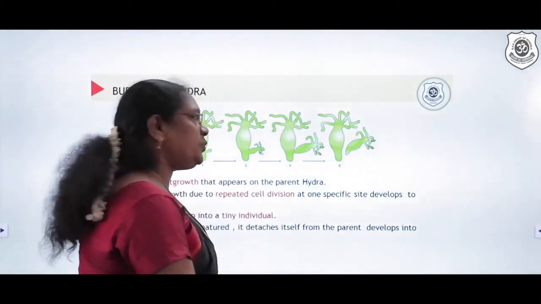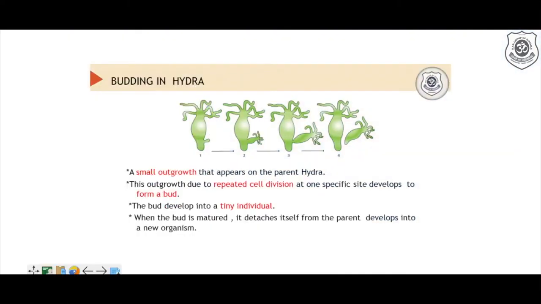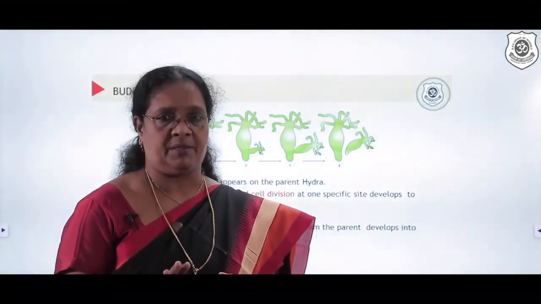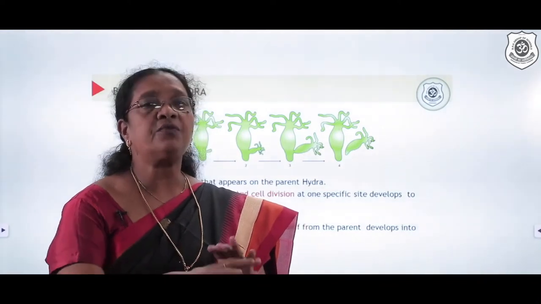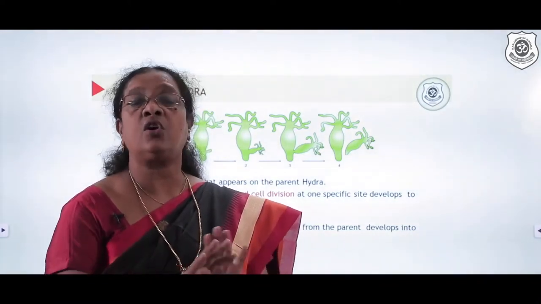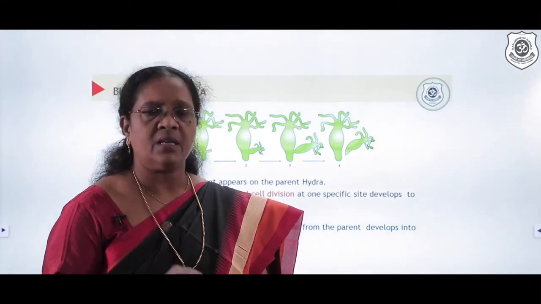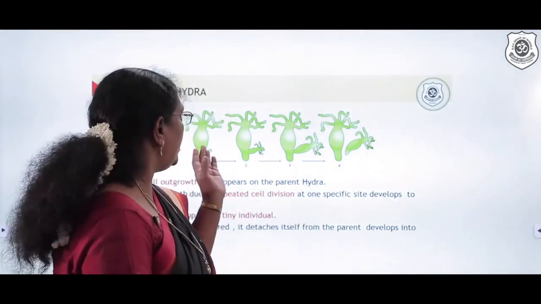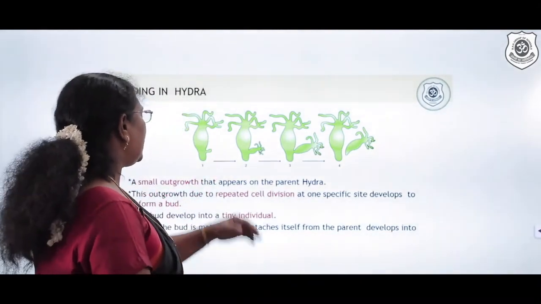We move over to the next one, budding in hydra. In hydra, we find regeneration is possible. Why? Because the regenerative cells are all over in the case of hydra. But hydra shows another unique division, which we call budding in hydra. What exactly happens?